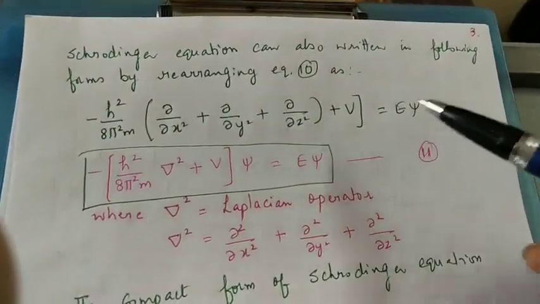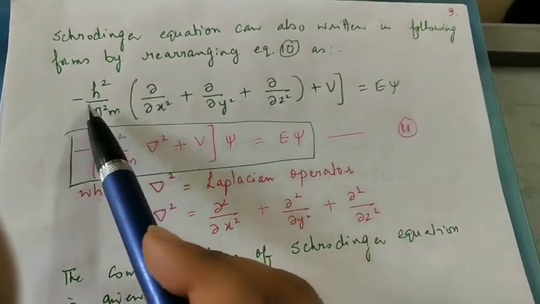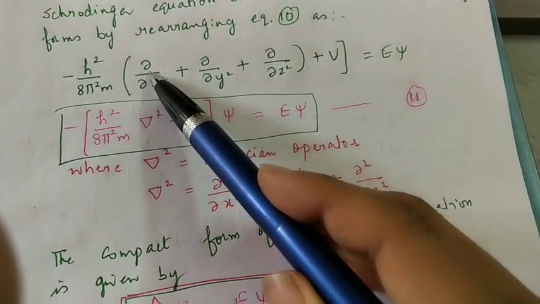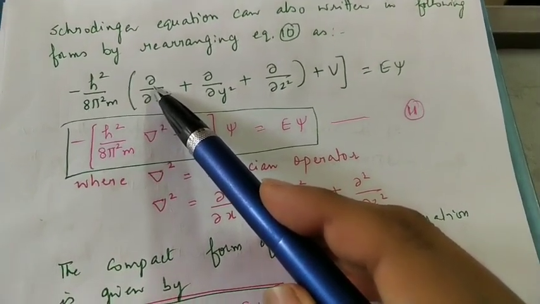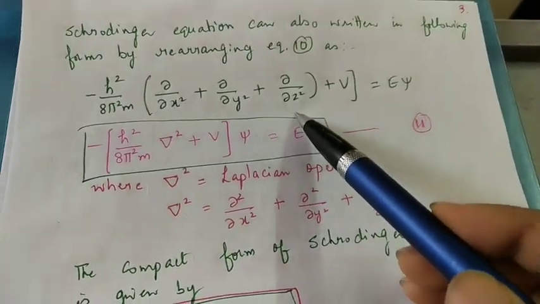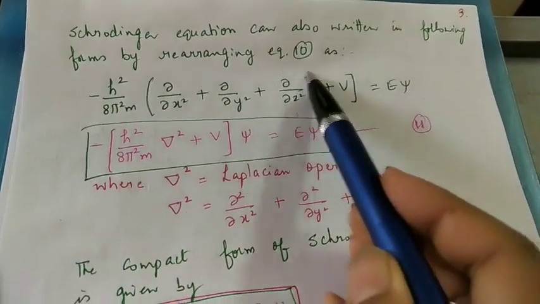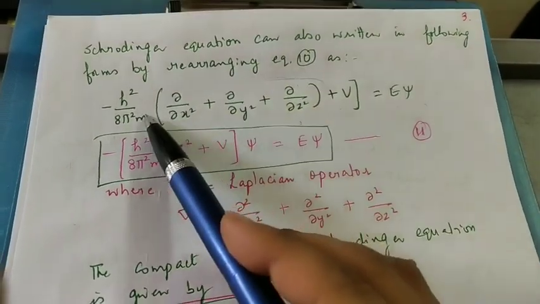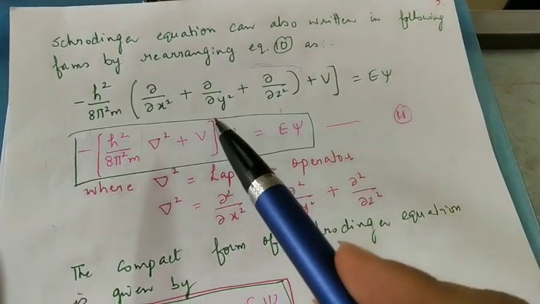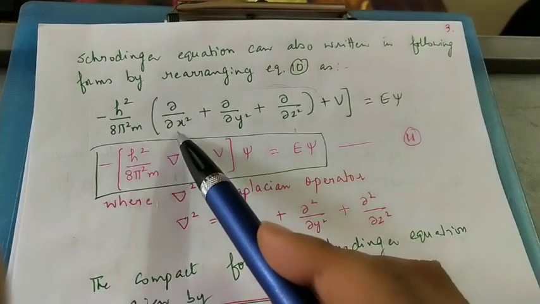The Schrodinger wave equation can also be written in another form by just rearrangement. If I take minus h square upon 8 pi square m, and replace the differentiation by curly, which means partial differentiation, curly by curly x square, curly by curly y square, curly by curly z square, plus V inside. Another rearrangement: we know what this is. I will also tell you when we discuss operators in our next lecture. This is called the Laplacian operator, which I will discuss again.